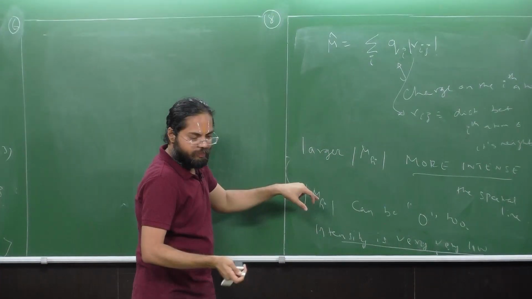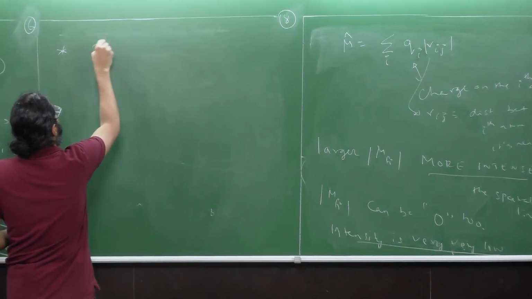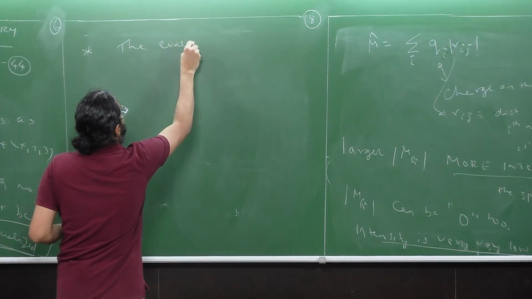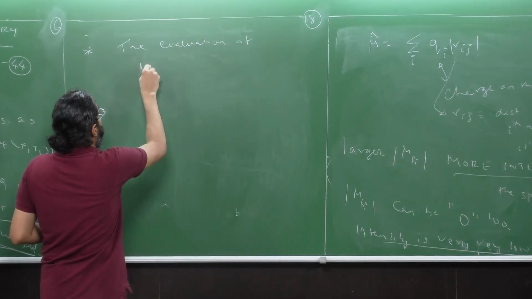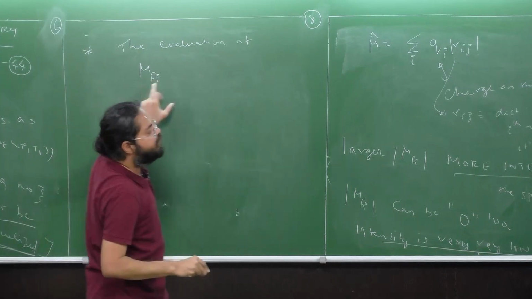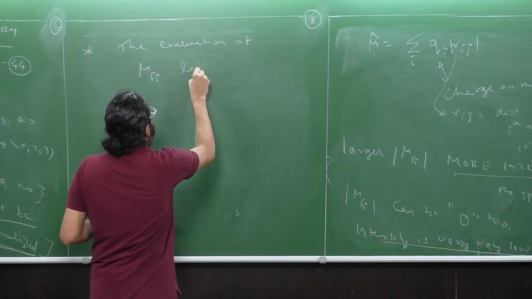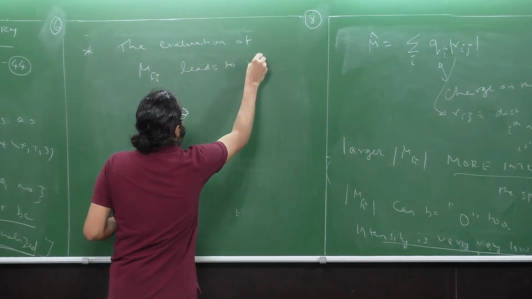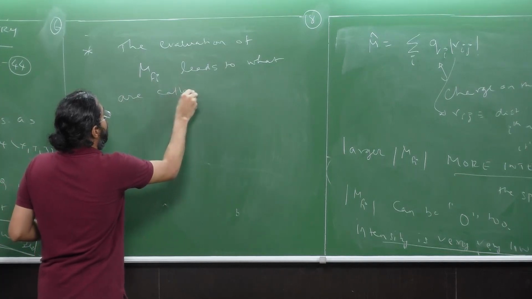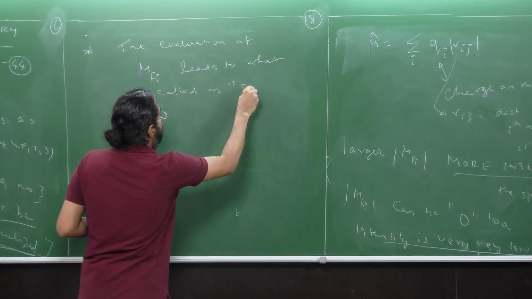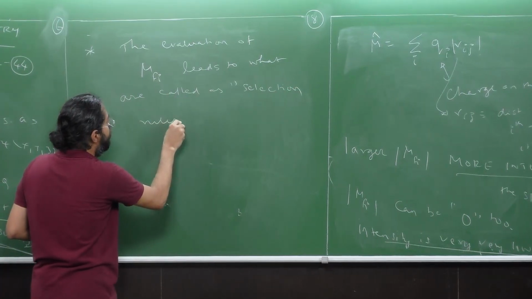Based on these two aspects, the evaluation of your mu Fy, which can be connected with intensity, leads to what are called selection rules.